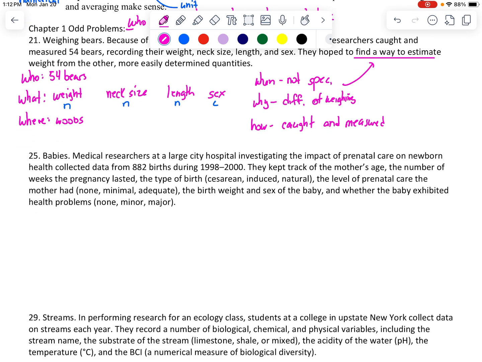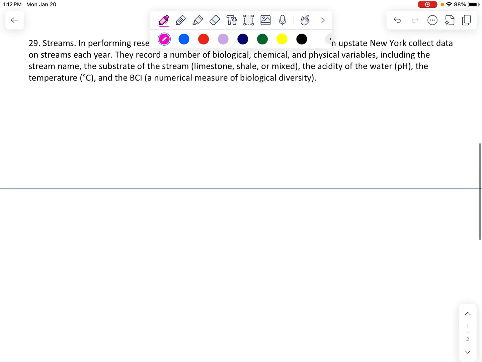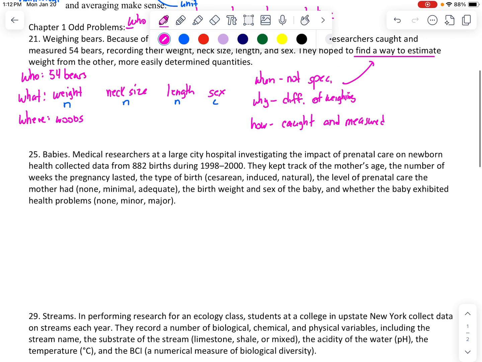Okay, so again, we are going to go through the W's for 2 more of these just for extra practice. Okay, so my who. It's actually going to be 882 births. What?